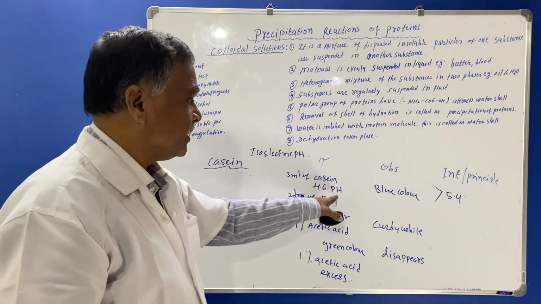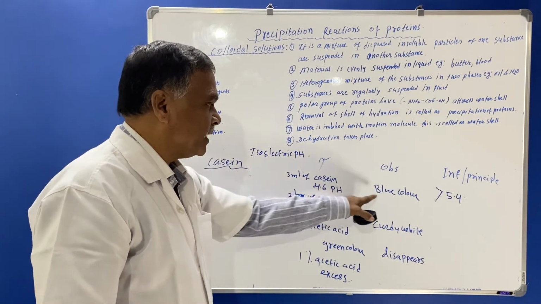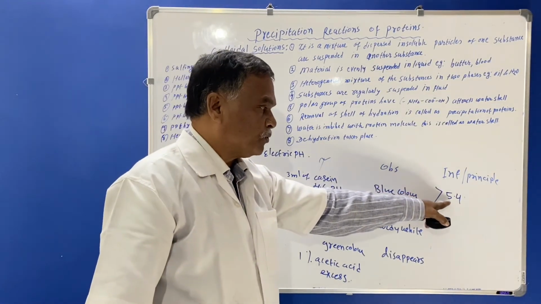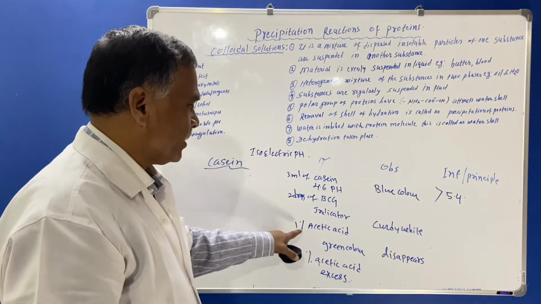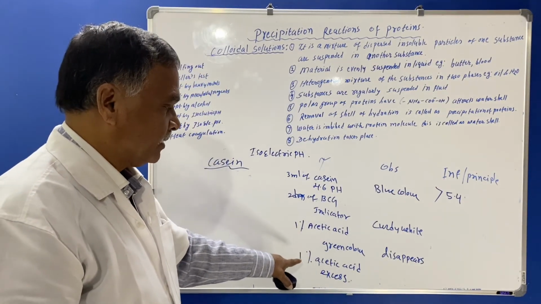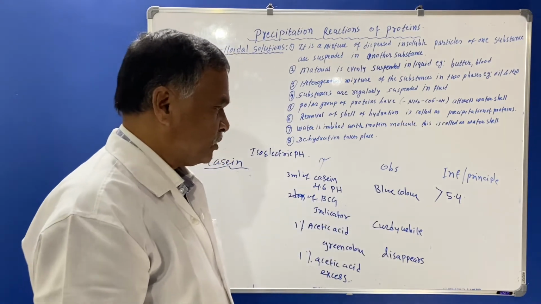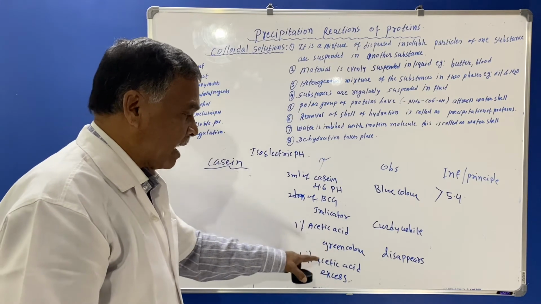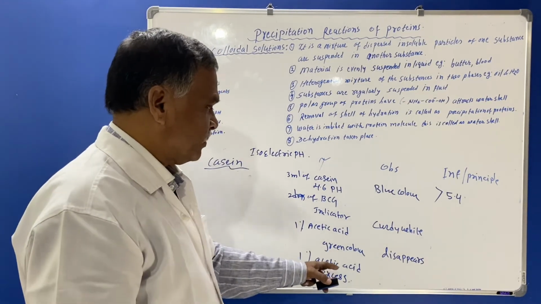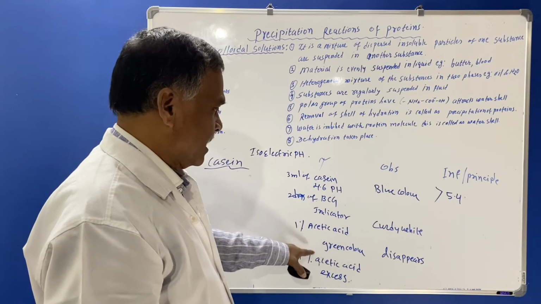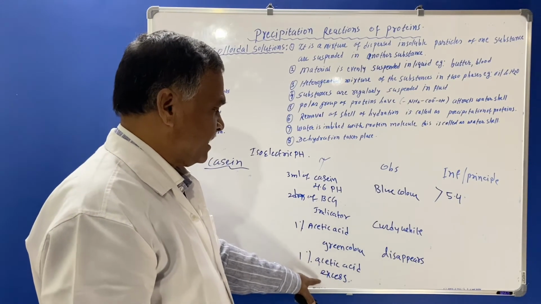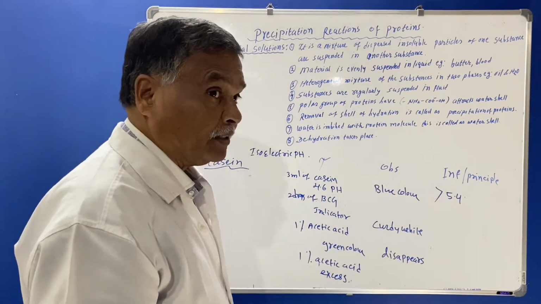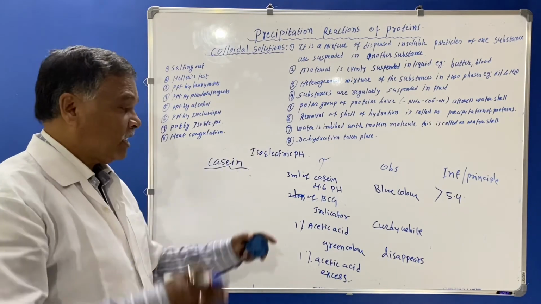First you have to take 3 ml of casein at 4.6 pH. Blue color appears after adding 2 drops of BCG indicator, as the pH is greater than 4.6. Then you have to add 1% acetic acid. Curdy white precipitation occurs, and you add acetic acid dropwise till green color appears. Then after adding 1% acetic acid in excess, the precipitation disappears, which means the pH is beyond the isoelectric pH.